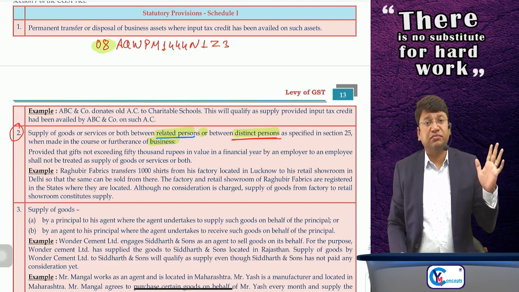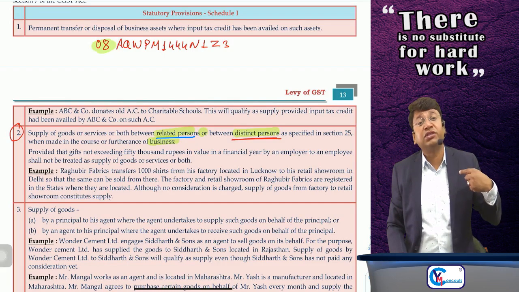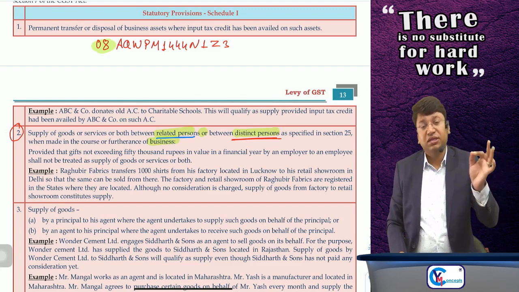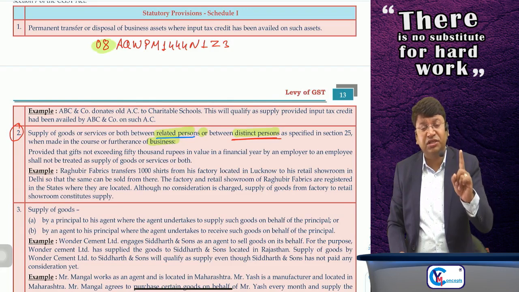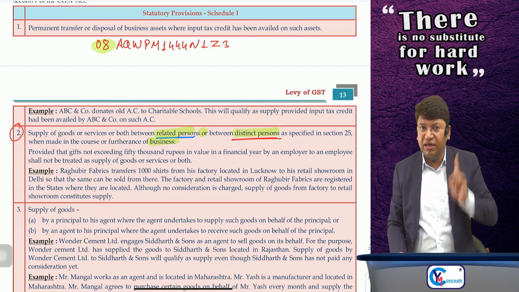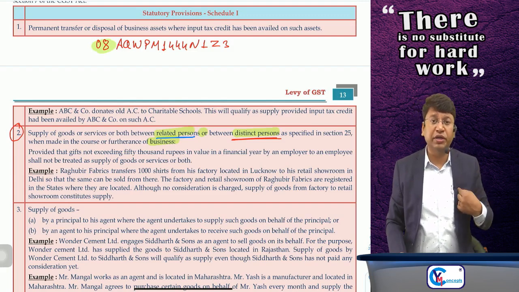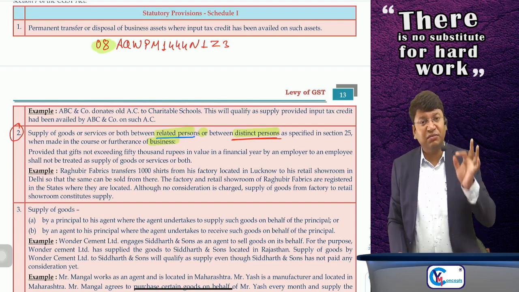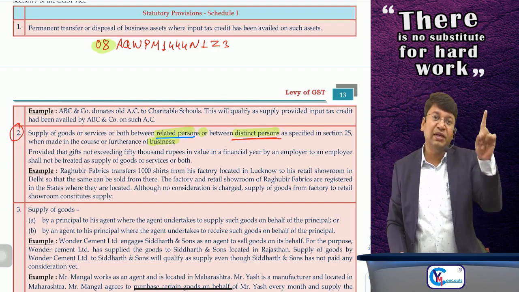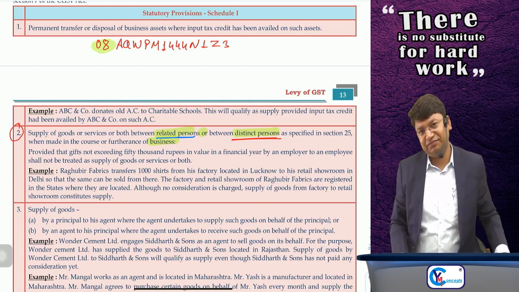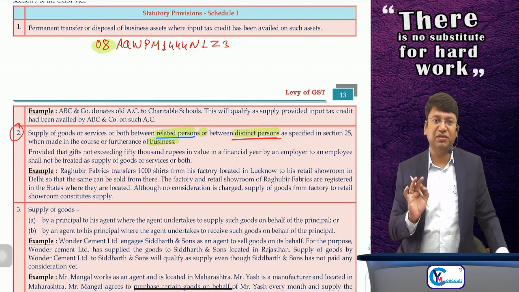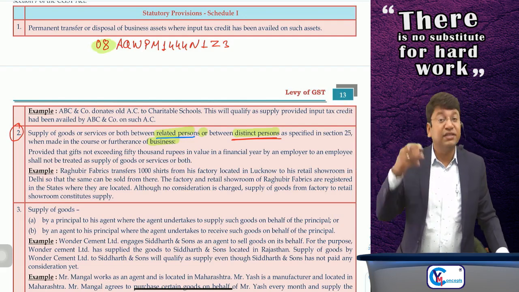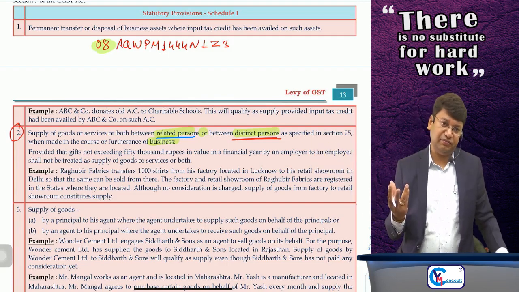The first question that comes is: do I need to have separate registration for each and every branch? Compulsorily, the answer is no. Sir, I can take a single registration for all the 11 locations in Rajasthan, and I have the choice to declare any one place as my principal place of business, and I'll have to declare the remaining 10 places as my additional places of business with a single registration number. Okay, but I have a choice. If I want to take separate registration for any of the branches, I can take.